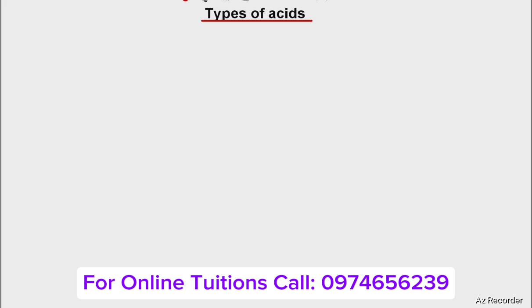Alright, okay, so here we're just discussing types of acids, and we have many categories under the acids. We have the category of what we call mineral acids and also organic acids, okay, and another category will differentiate strong acids from weak acids.